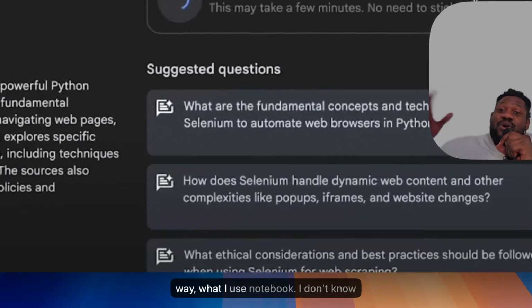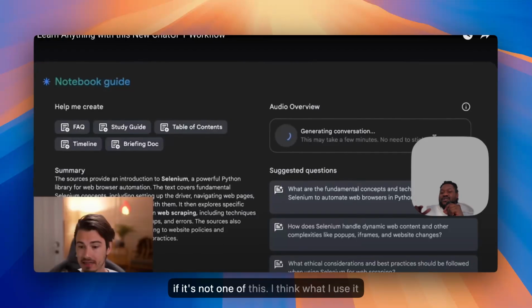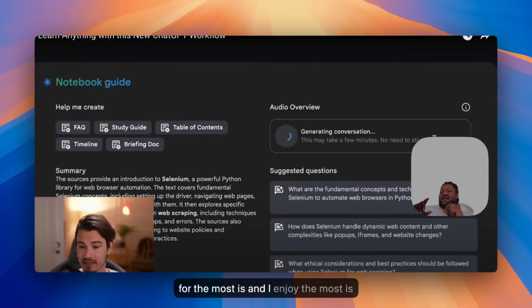Okay, by the way, tip. What I use Notebook LLM for is not even all of this. What I enjoy the most is that you can see the FAQ, study guide, table of contents, timeline, briefing doc. You can generate all those kinds of things from whatever you give it. So if you give it a very complex research paper, it can generate all the things for you.